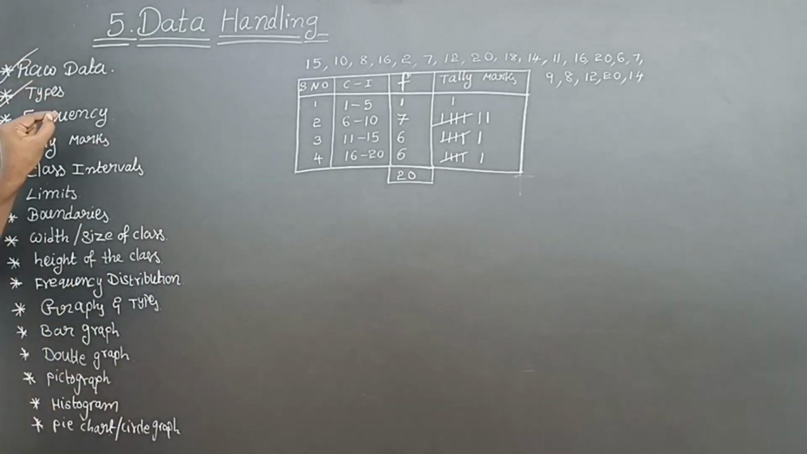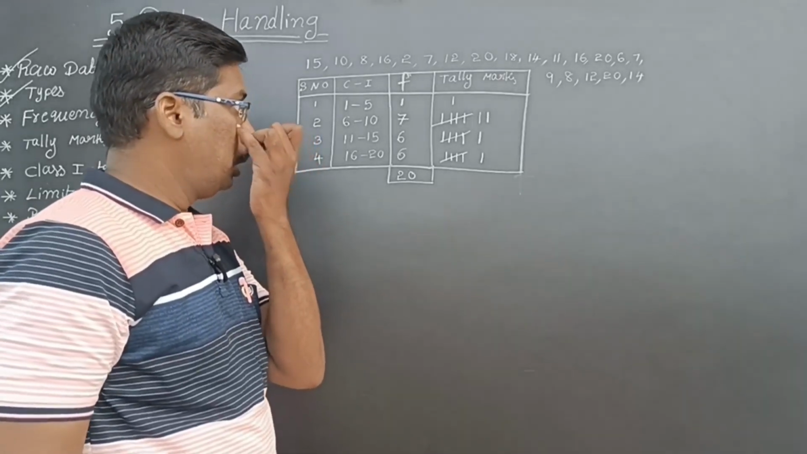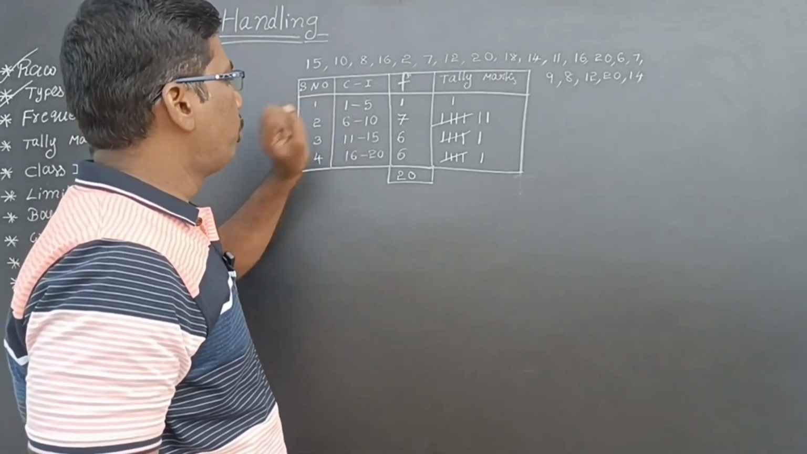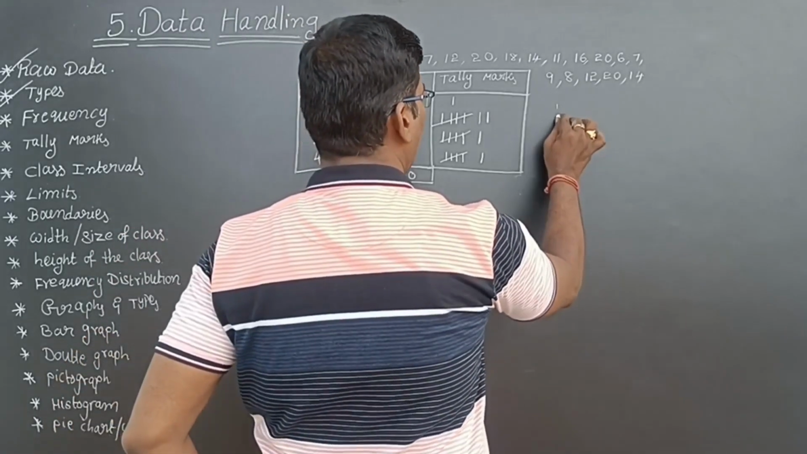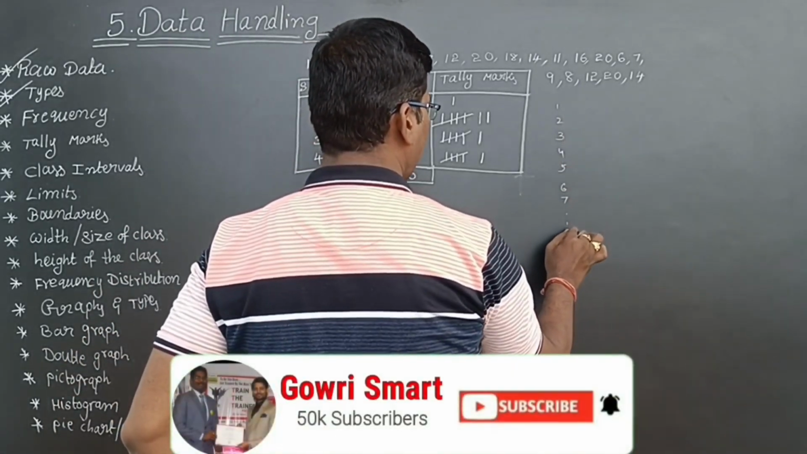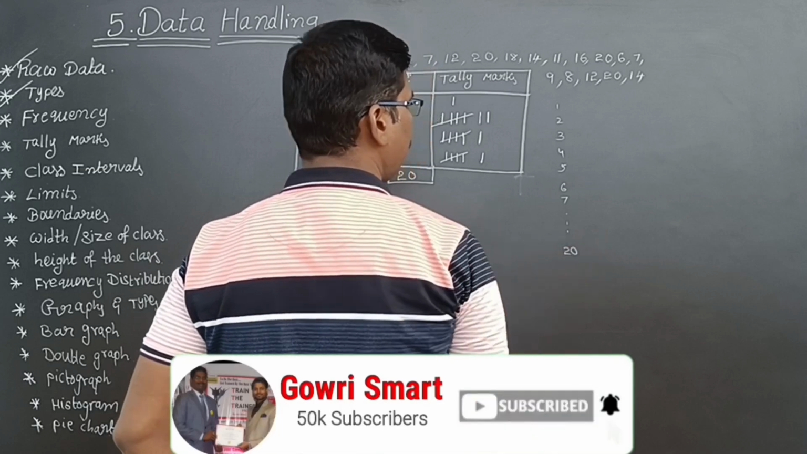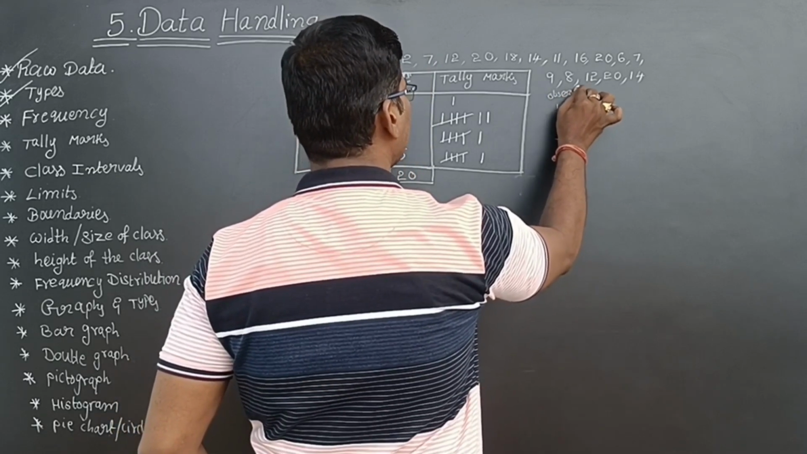Now frequency. What is frequency? Let us see here. Here I am making groups. If I don't make groups, if I write like this, 1, 2, 3, 4, 5, 6, 7 and so on up to 20. These are the observations.